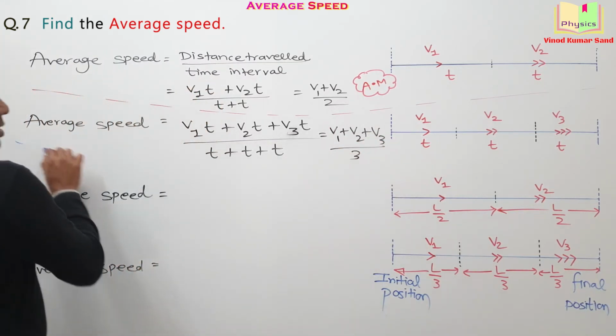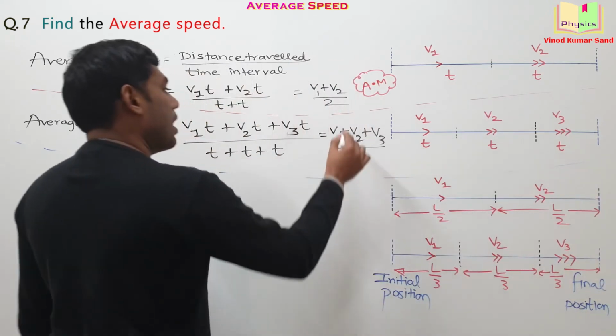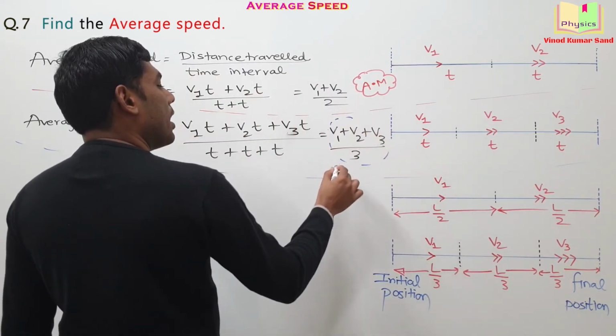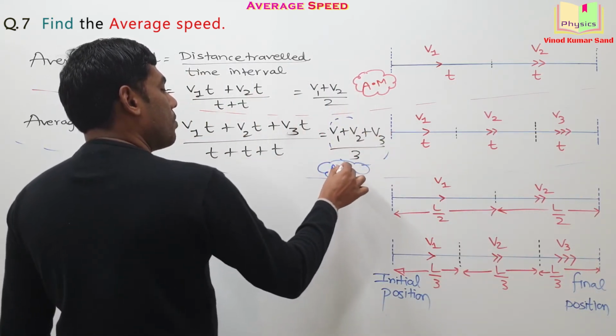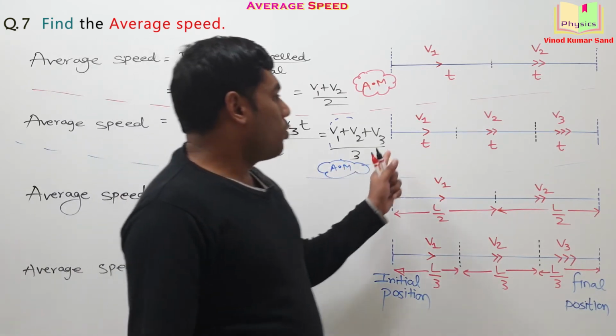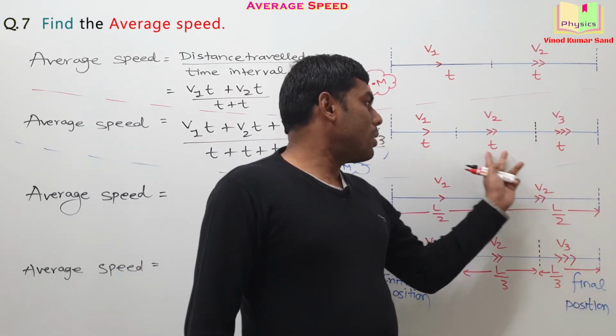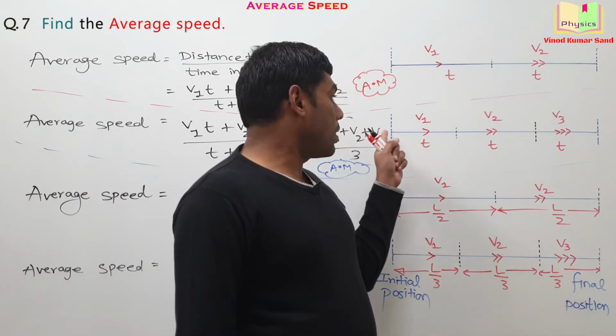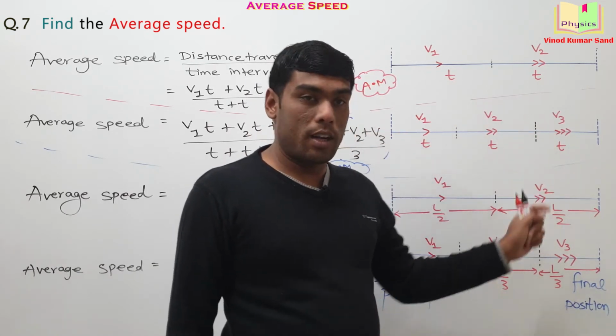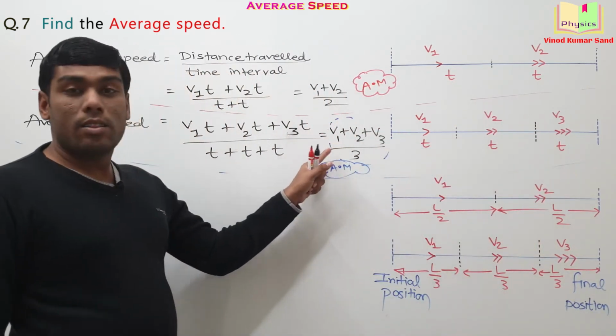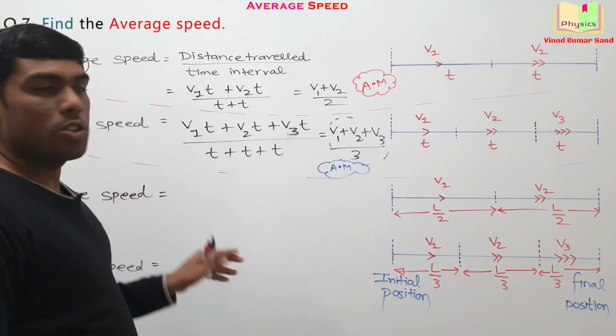Again, an interesting insight. This answer is also an arithmetic mean. So for such situations where the time intervals are equal and we are given the speeds as shown here, we can take the arithmetic mean for the average speed.